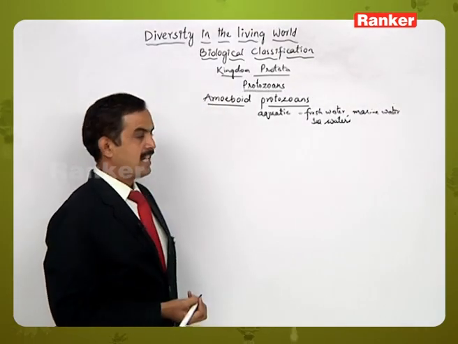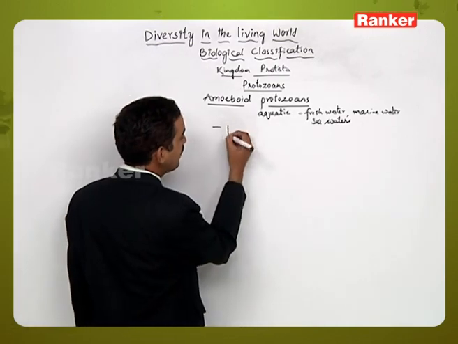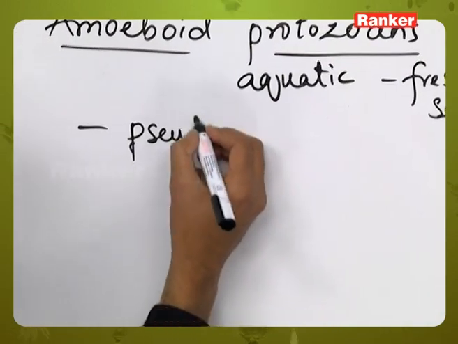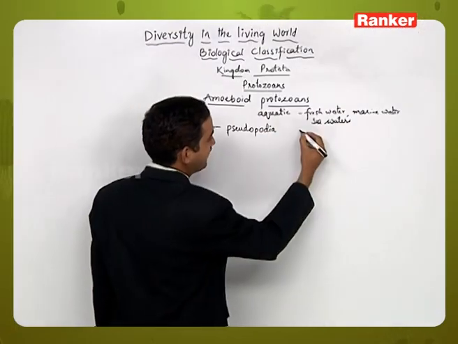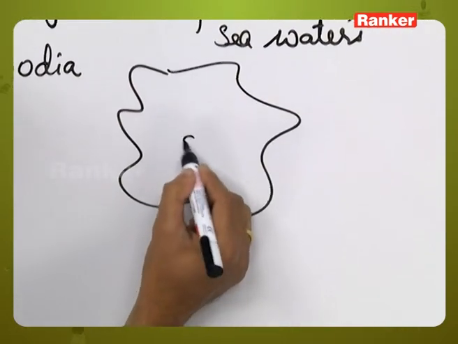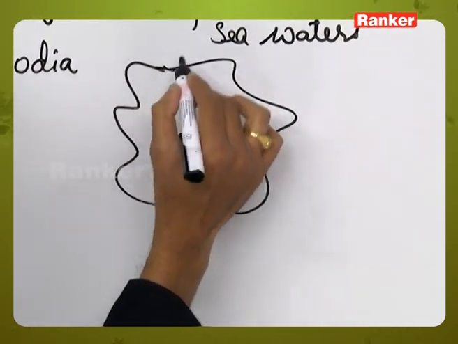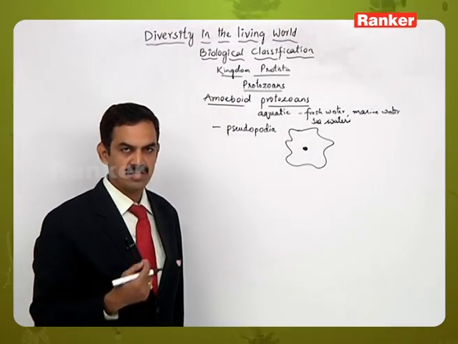The amoeboid protozoans generally exhibit movement with the help of special structures called pseudopodia. If we take the structure of amoeba, the nucleus is present along with an irregular structure. That means it does not have any special or restricted structure.